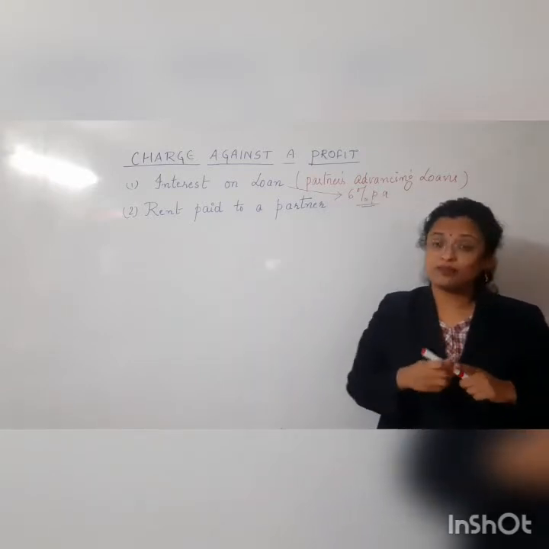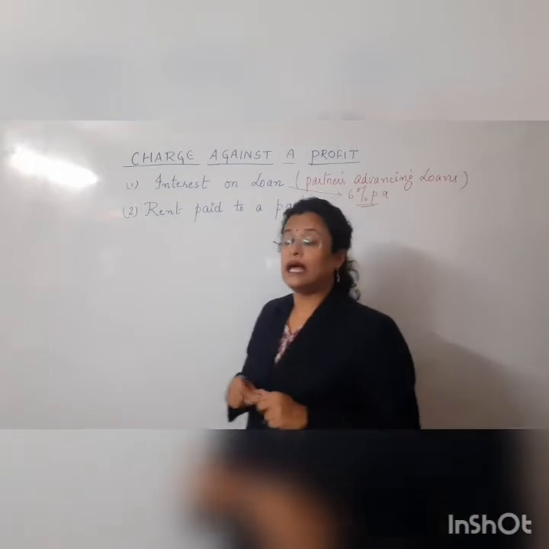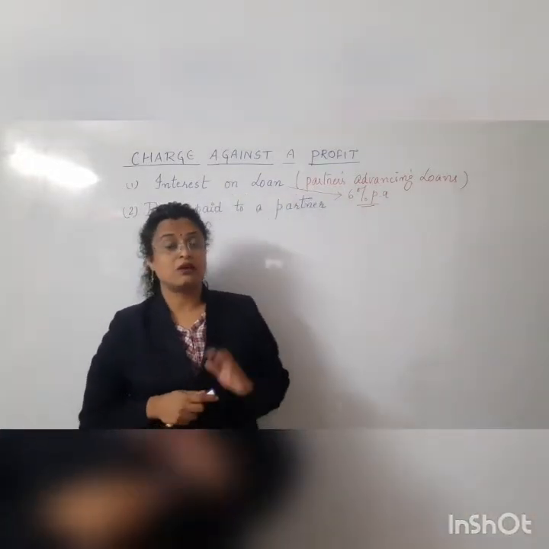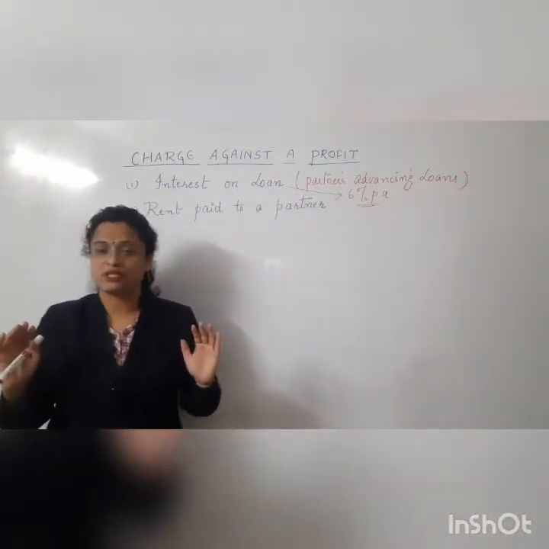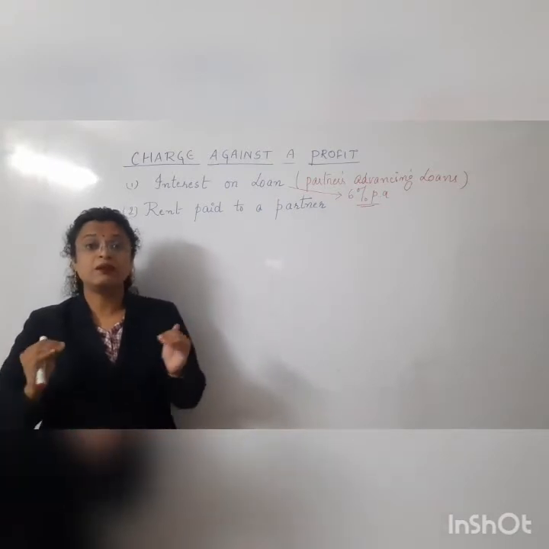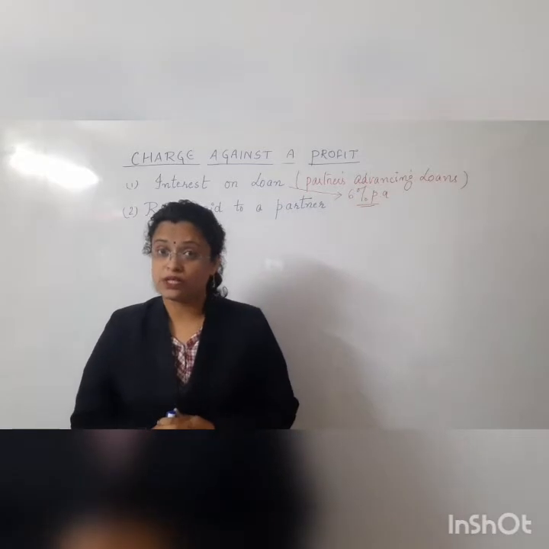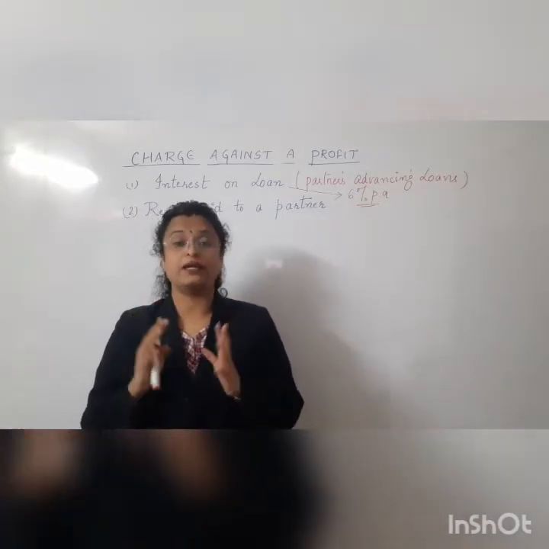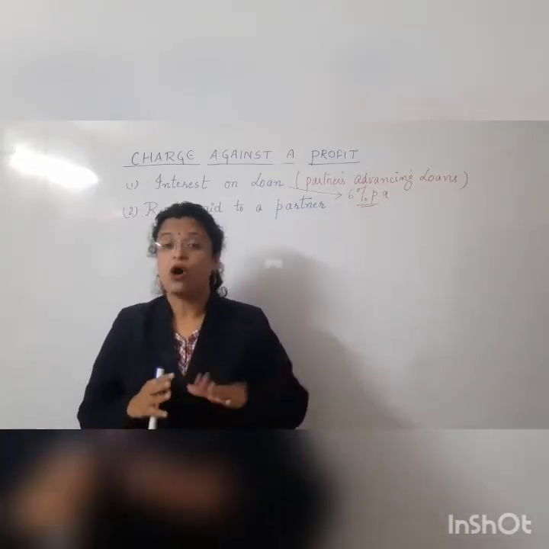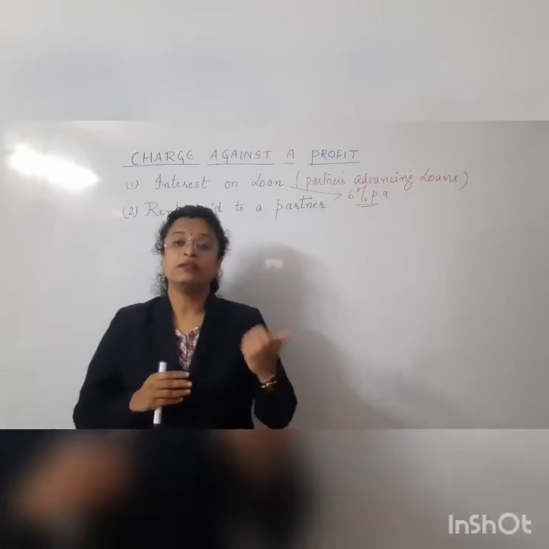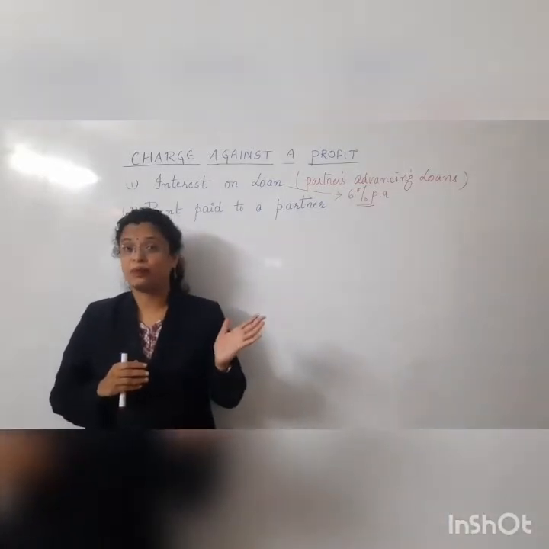Okay, children, so we have seen in the previous video that the profit and loss account generally shows only those items which are charges against the profit. And the P&L appropriation shows all those items which are appropriations, and mostly all the items are related to the partners or need to be given to the partner. That's what we have seen in case of a P&L appropriation.